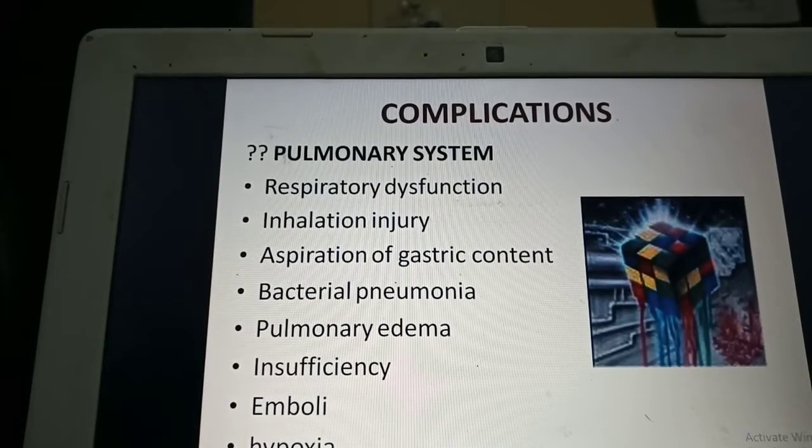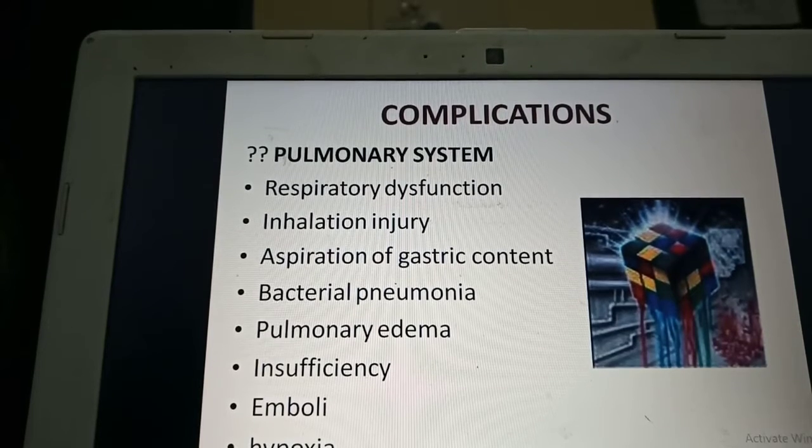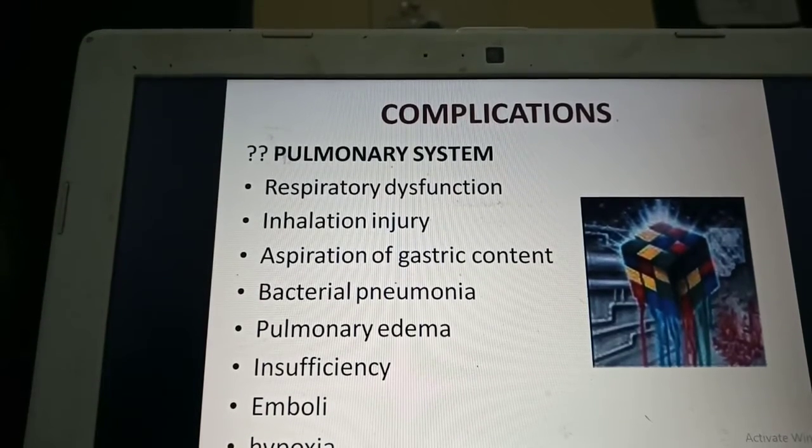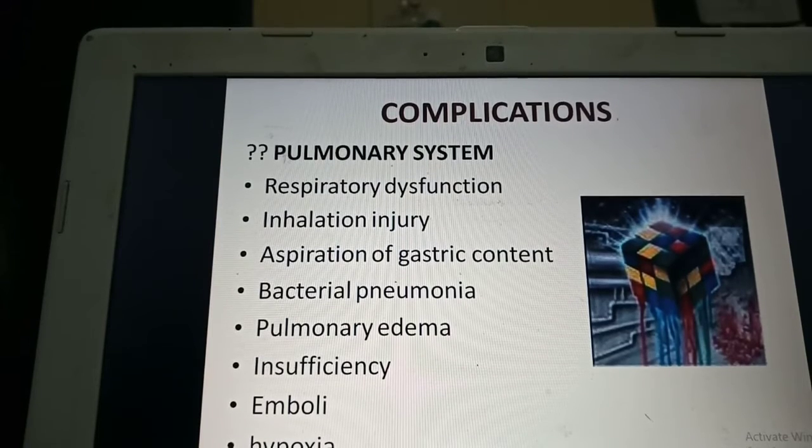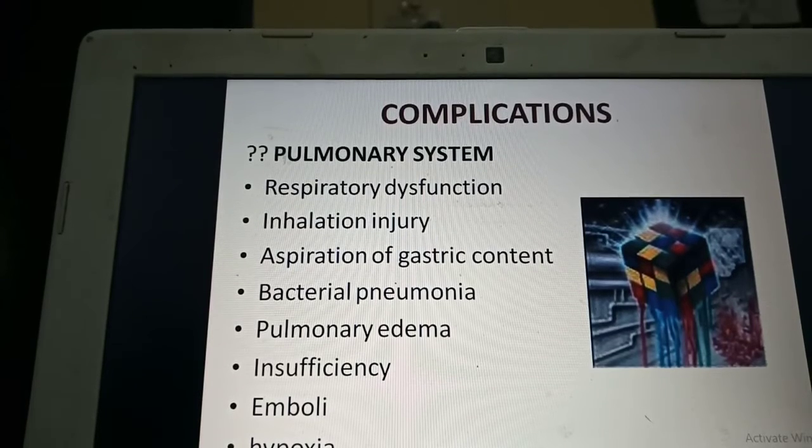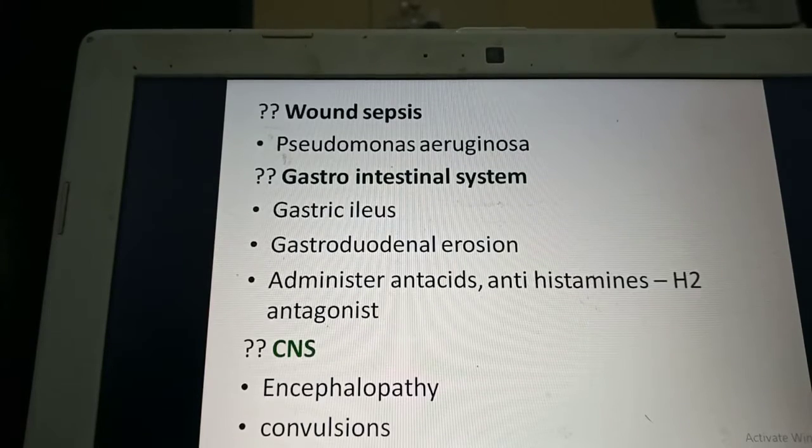Some of the important complications of burn injury are in the pulmonary system. They can develop respiratory dysfunction. As I told, with any inhalation injury, they can have respiratory distress or respiratory failure. They can have aspiration of gastric content, because some children start coughing, which can cause aspiration of the stomach content in the respiratory tract. They can have bacterial pneumonia. They can have pulmonary edema, which is also a complication, pulmonary insufficiency because of inadequate gas exchange, and pulmonary emboli, and hypoxia.